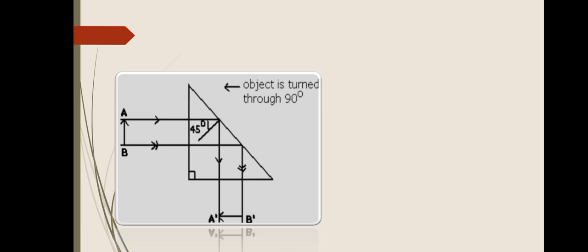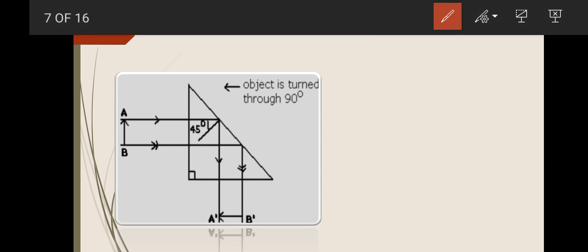As we have seen just now, the light rays are incident on this face. Let's see, it is P, Q, R. So it is incident on the face PQ of the prism. Let's take the object as an arrow.